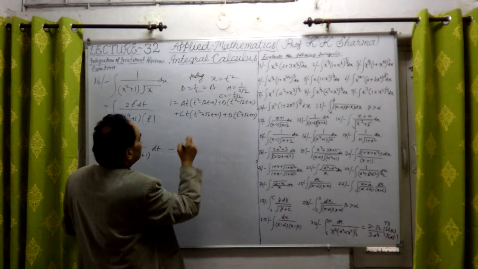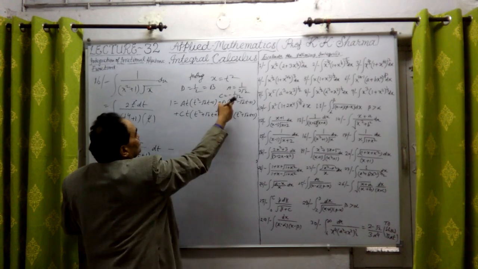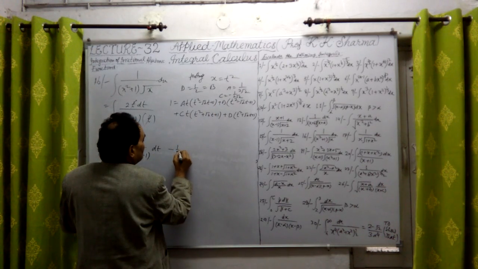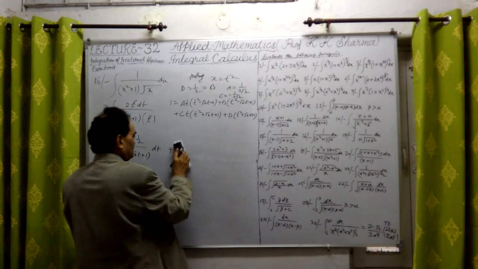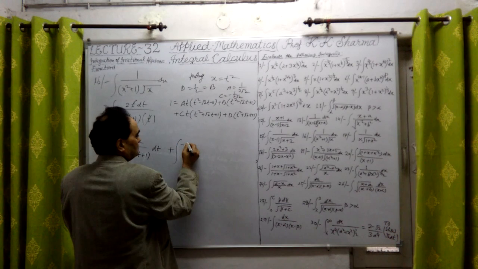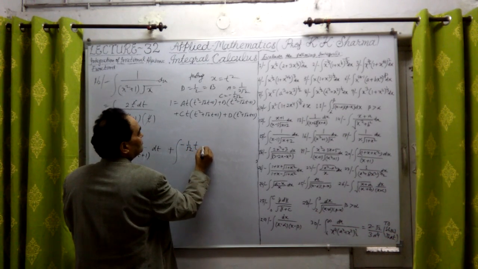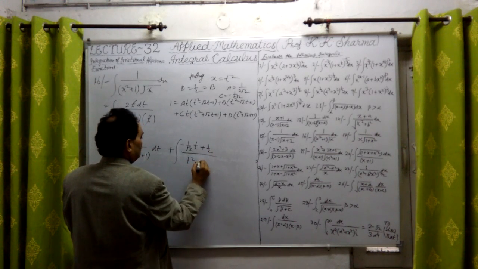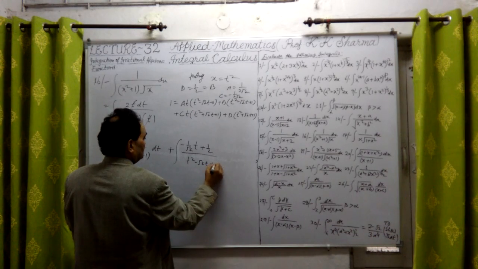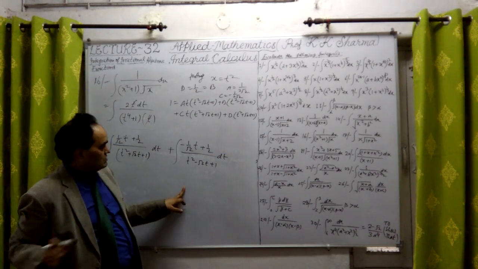What is c? C is minus 1. It is 1 point under 2. You multiply 2, so it will be only 1 point root 2. If I write here plus sign, and take the sign of integration, minus 1 point root 2 into t plus d is 1.2 divided by t square minus root 2 into t plus 1 into dt. This was the past fraction.